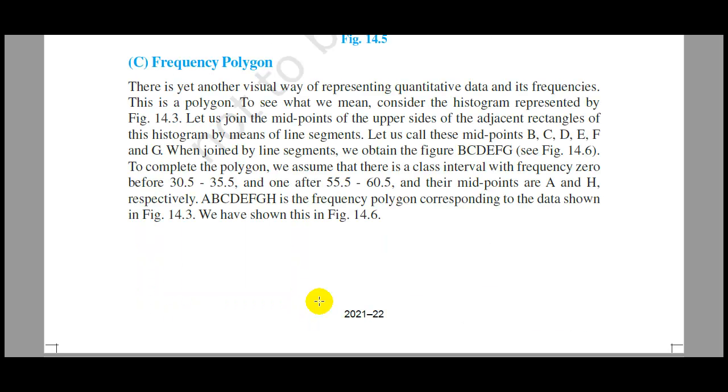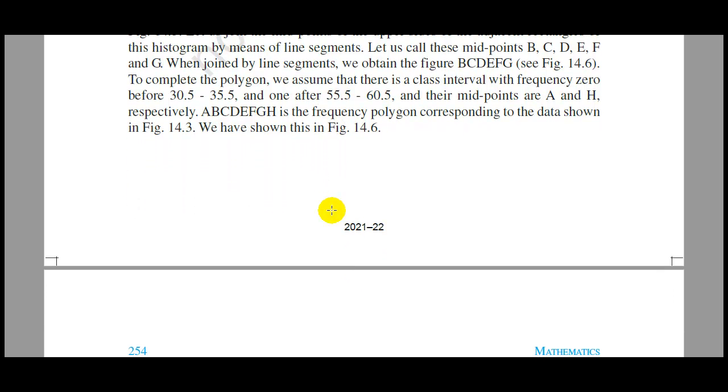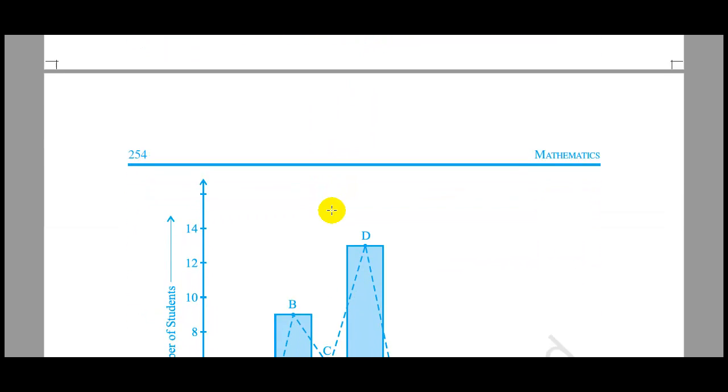Next, we are going to study the graphical representation of data of another form, that is the frequency polygon. So what is a frequency polygon? Let us try to understand.